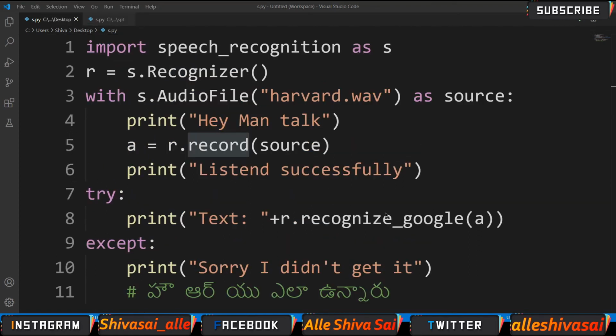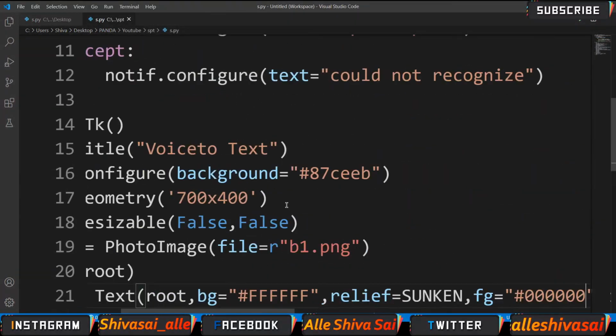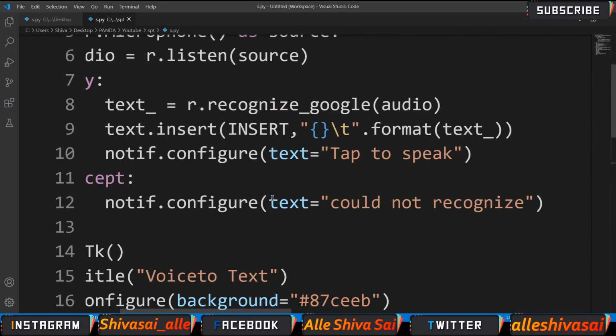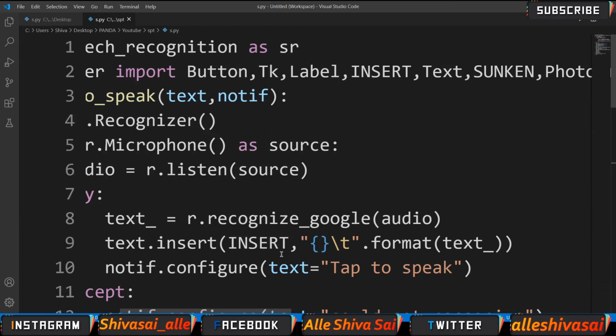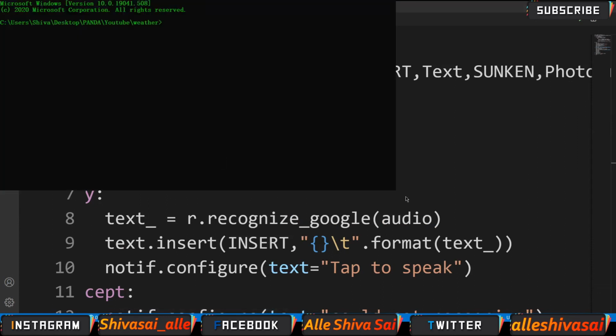Guys, I wrote a graphical user interface for this. Until now we did command line interface. Let's see the graphical user interface for it. This is the code of the graphical user interface. I'm going to execute it now.